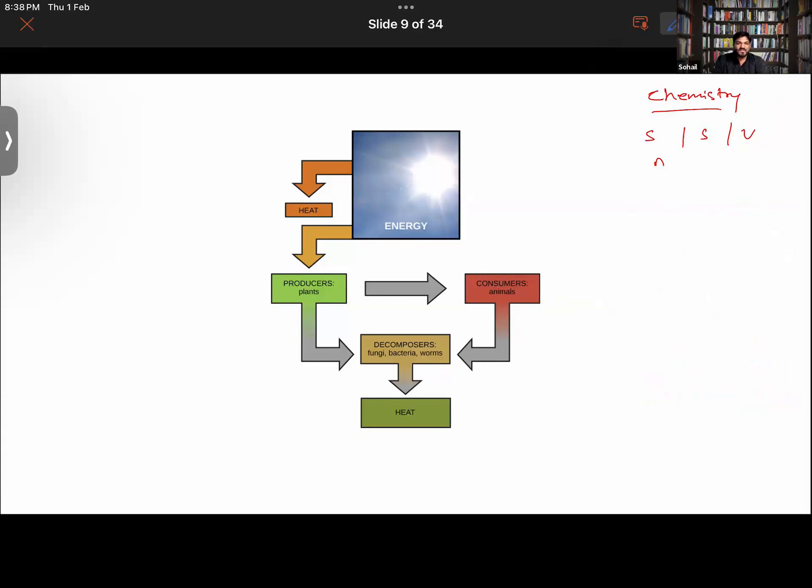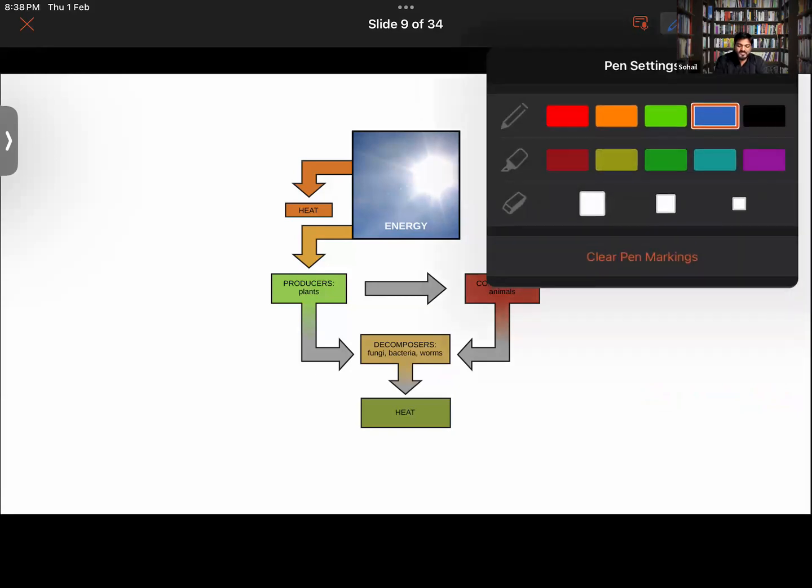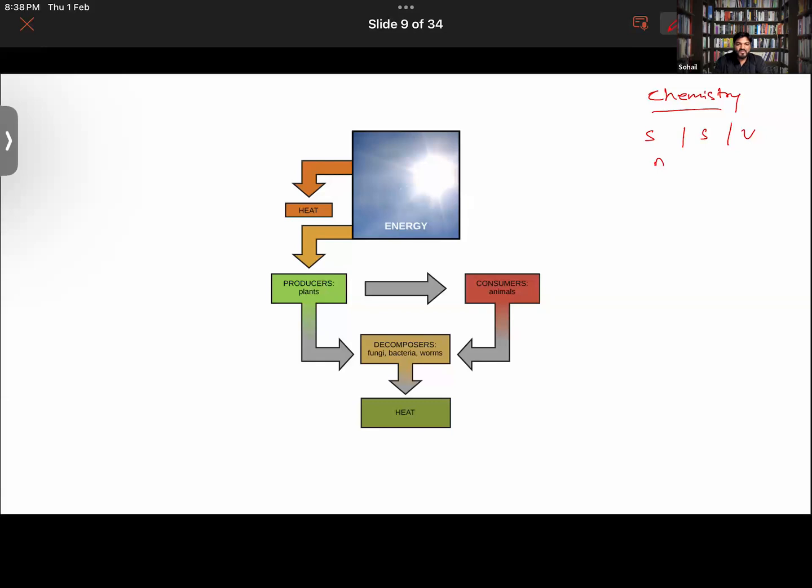Science is having three branches: physics, chemistry, and biology. In physics, we study about the shape, size, volume, density, etc. But in chemistry, we study about the inner composition of the given substance. What is it actually made up of? For example, water is made up of hydrogen and oxygen.